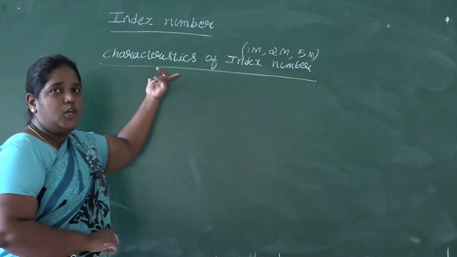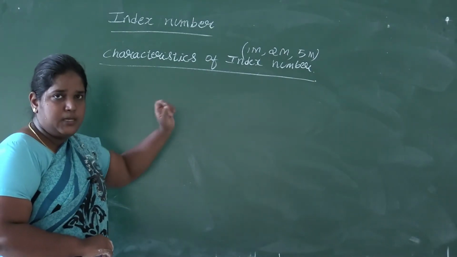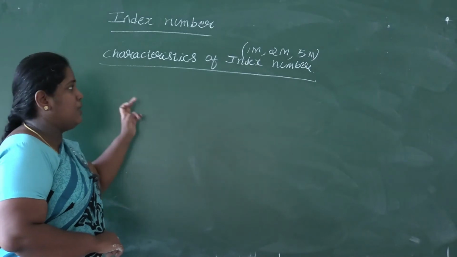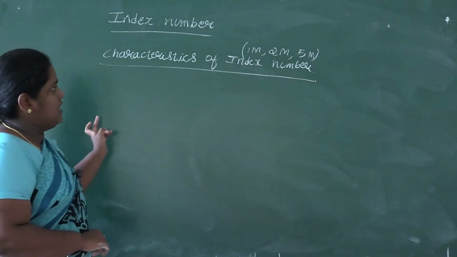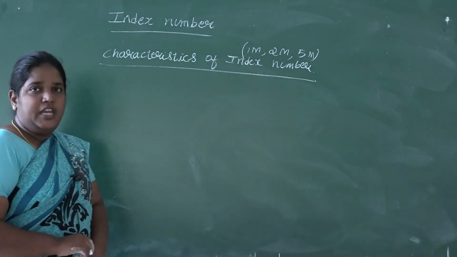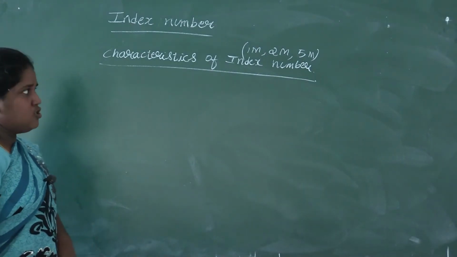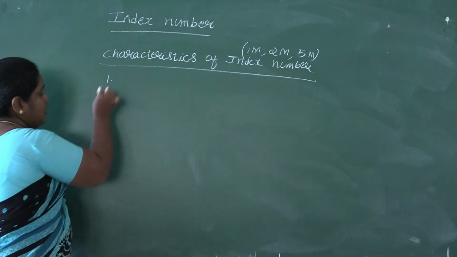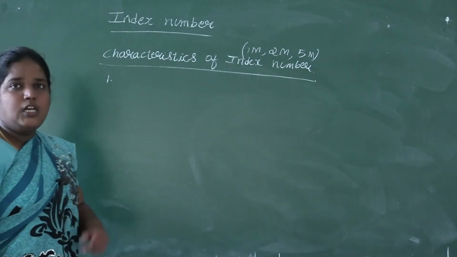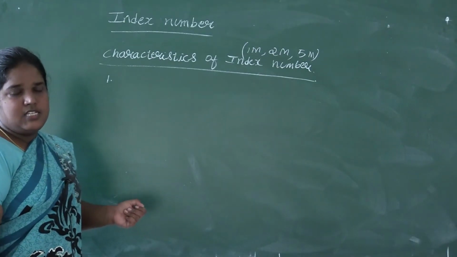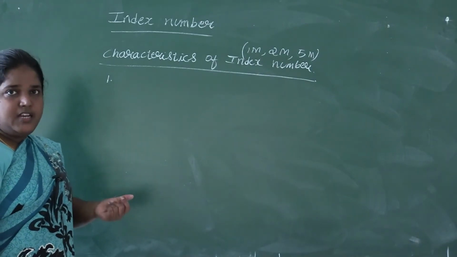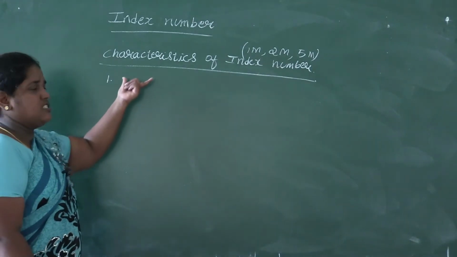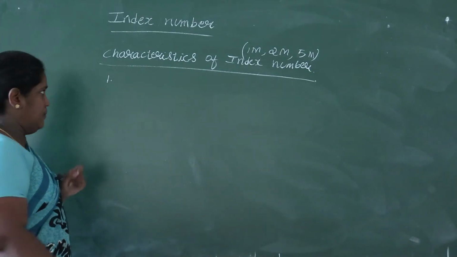This individually will not be asked in 5 marks. Remember, if it is asked in 5 marks, it is with the definition of index number. Since we have only 4, it will be asked only mention any 3 characteristics. So the definition of index number carries 2 marks, and the characteristics, any 3 you have to mention.